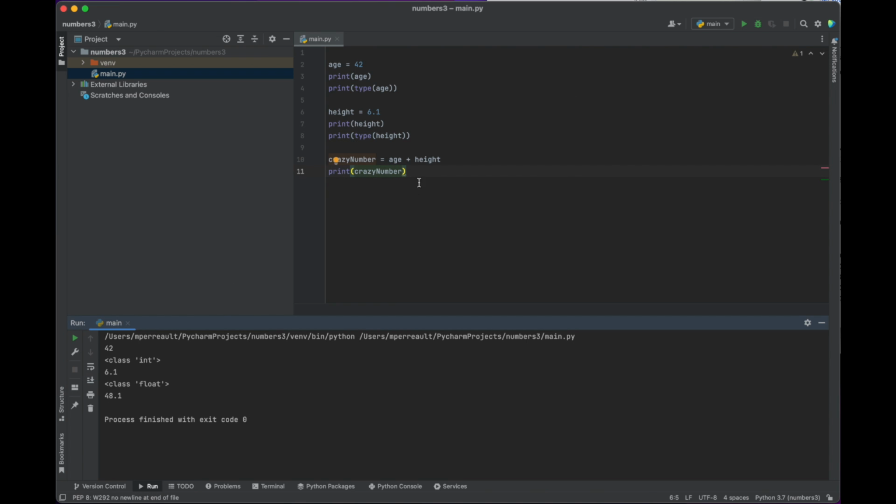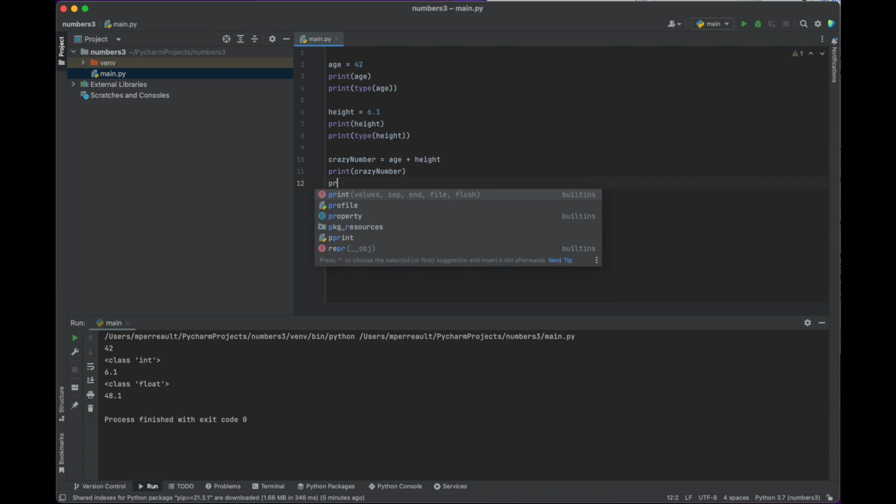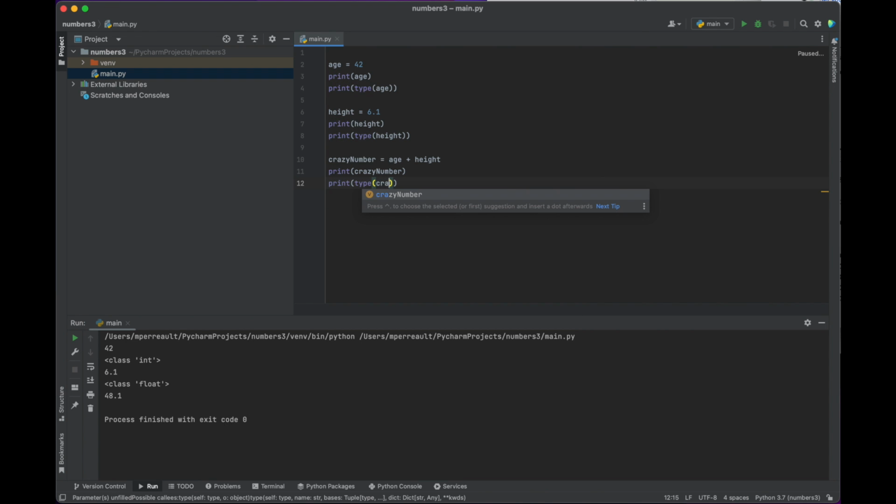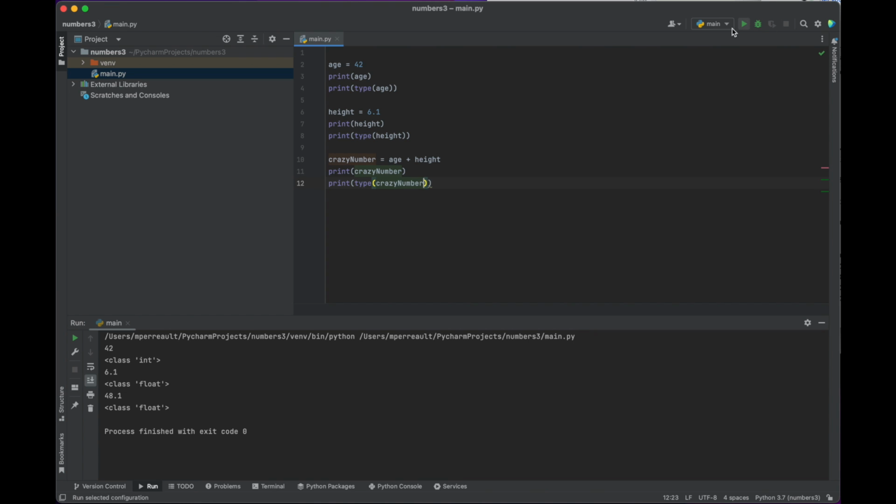What is crazy number? Let's find out. Crazy number, it gives us a decimal number. So if we print out its type, we should see it's a floating point as well. Crazy number. And push play. Crazy number indeed is a floating point number. All right, so we've looked at ints.